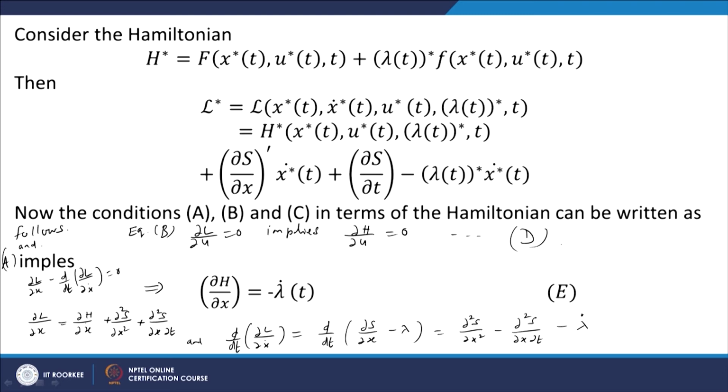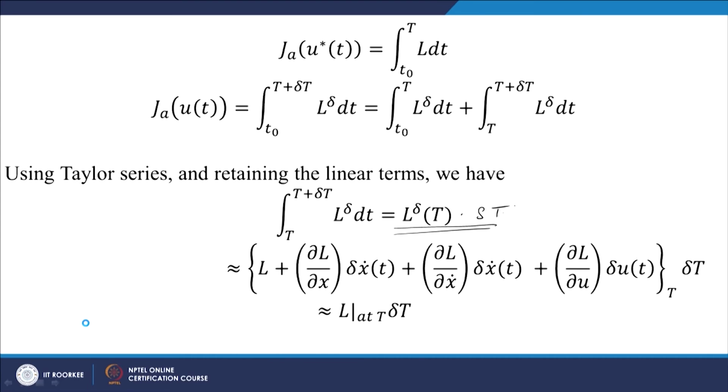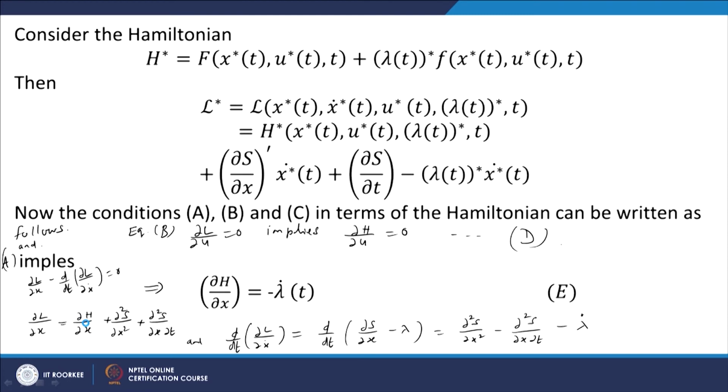Del L by del x, if you see the expression L, will be del H by del x here, and then the derivatives del square s by del x square and del square s by del x del t will come.